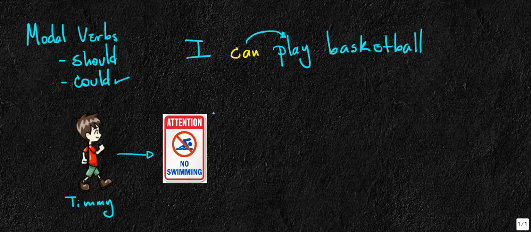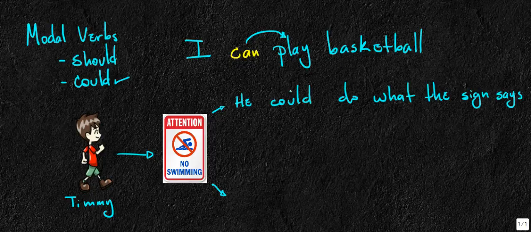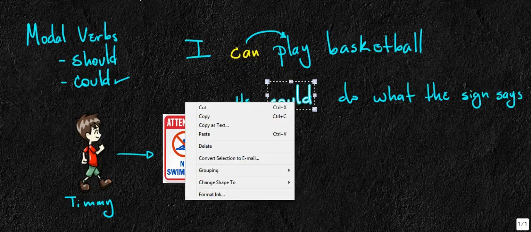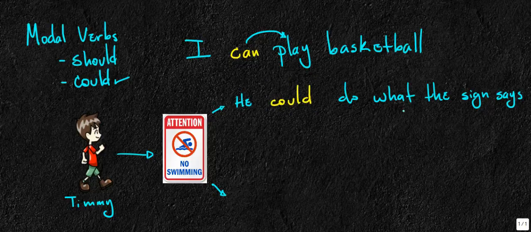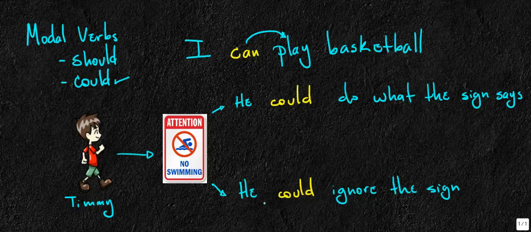Now, Timmy has two options. Option number one, he could do what the sign says. Okay, and so here, could, which is the modal verb, is telling me that this is an option. All right, he could do what the sign says is one option that he has. Another option that he has is to ignore the sign. So he could ignore the sign. Okay, so this is the second option that he has. He could do what the sign says, or he could ignore the sign.